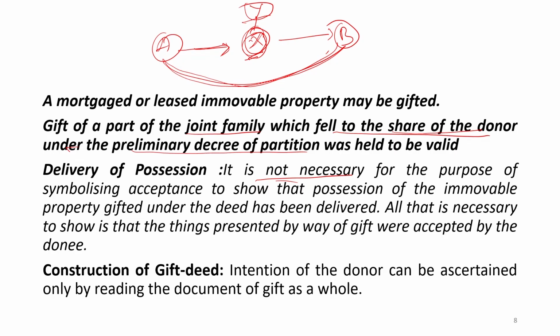All that is necessary to show is that the things presented by way of gift were accepted by the donee. That means acceptance of the gift is more important than the delivery of possession, because possession will come in future, that is not a problem.